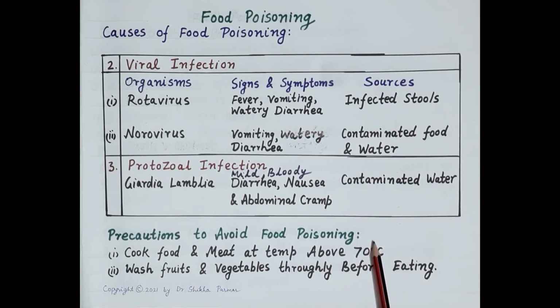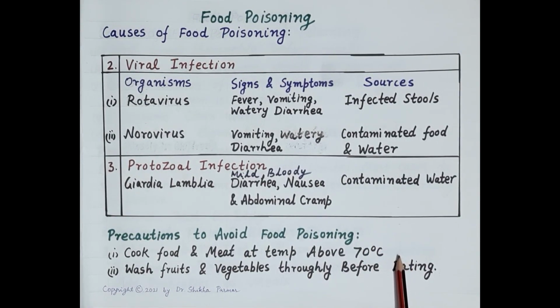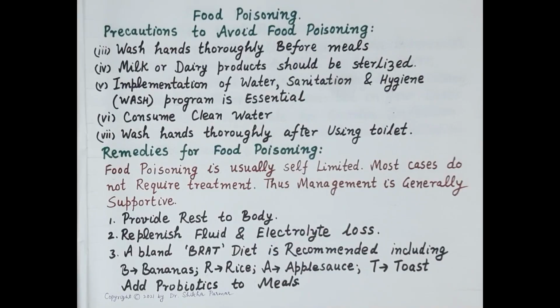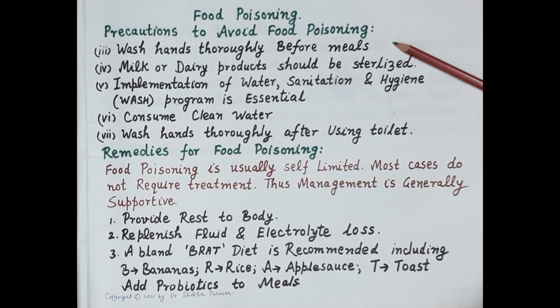Now, talking about the precautions which can avoid food poisoning: cook food and meat at a temperature above 70 degrees centigrade. At this temperature, most of the bacteria, virus and protozoal infections are killed. Wash fruits and vegetables thoroughly before eating. Wash hands thoroughly before meals. Milk or dairy products should be sterilized.